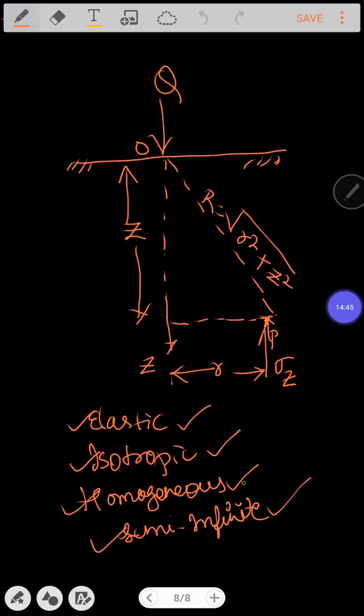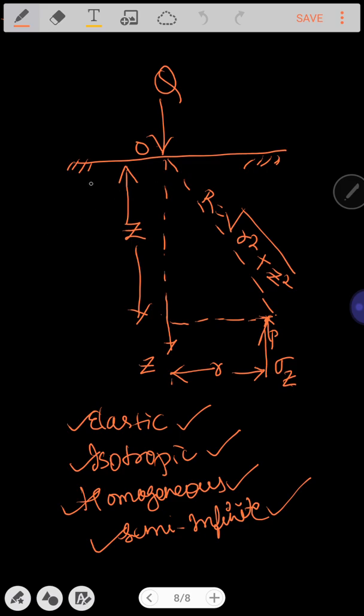Homogeneous is nothing but a material which is having uniform composition throughout, which cannot be mechanically separated into different materials. That is called as homogeneous. What is called as semi-infinite? This is called as semi-infinite layer. Why is this so?